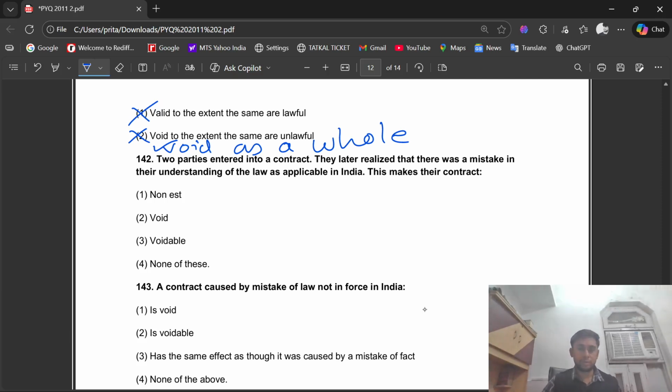Question number 142. Two parties entered into a contract. They later realized that there was a mistake in their understanding of the law as applicable in India. This makes their contract known as voidable. None of this.